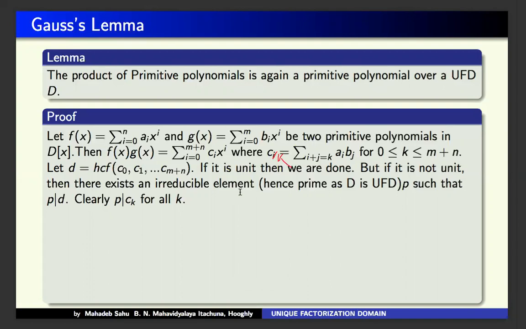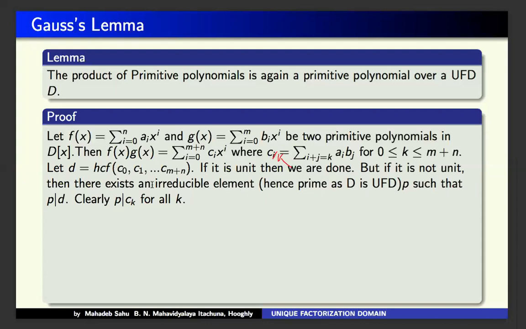If d is not a unit, and you see in PID, so it is UFD. For every element, there exists an irreducible element. That means lemma 2: every non-zero non-unit element, there exists an irreducible element P such that P divides d.